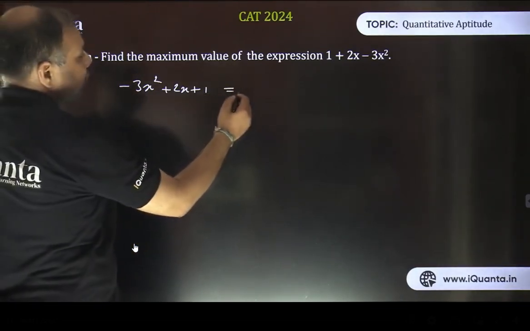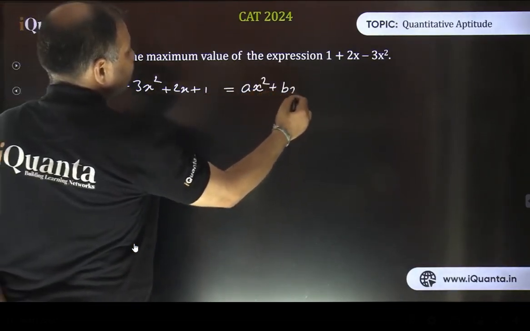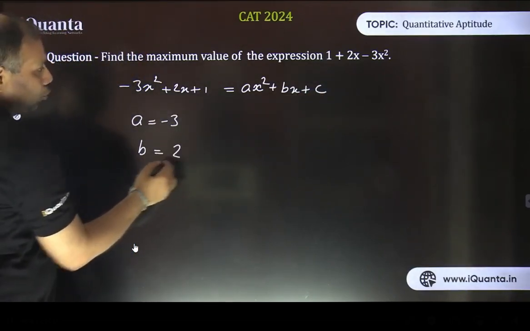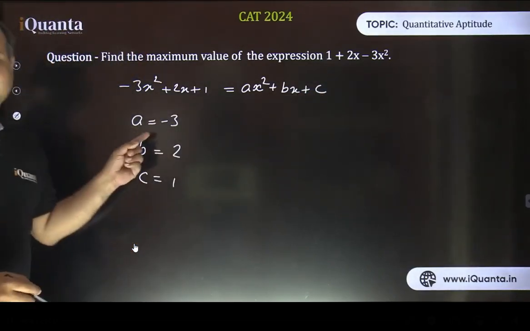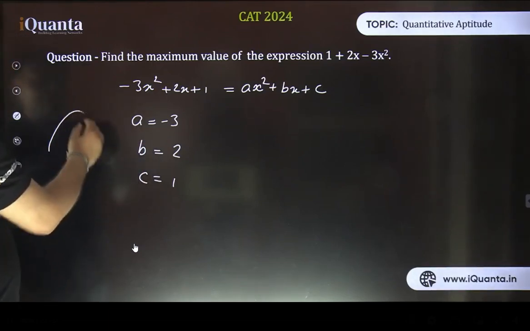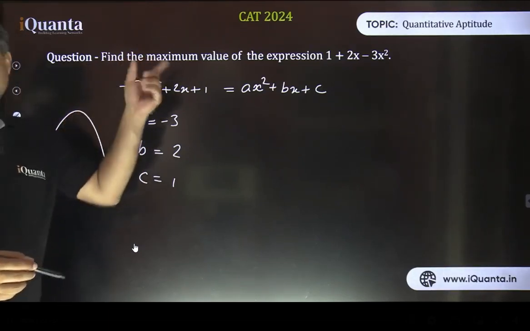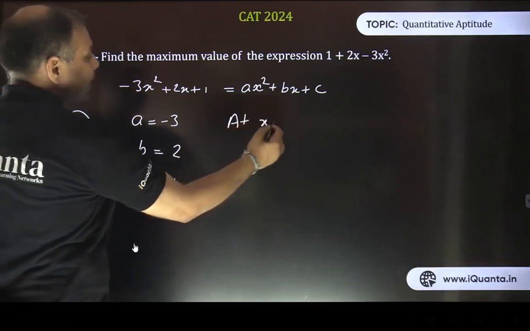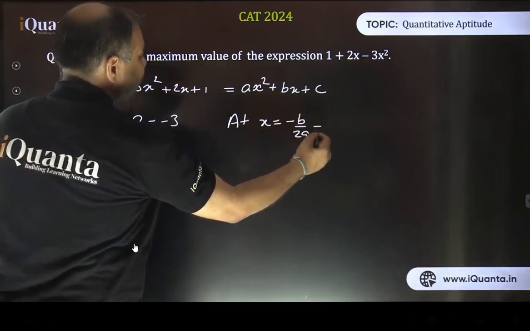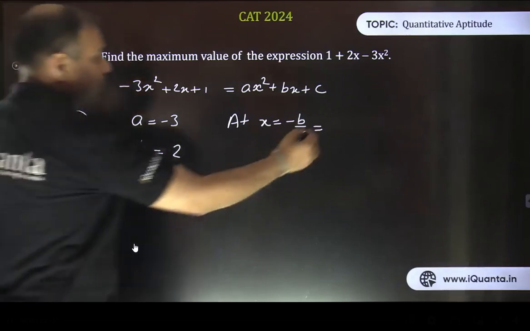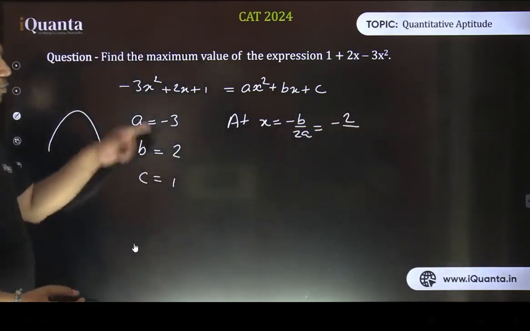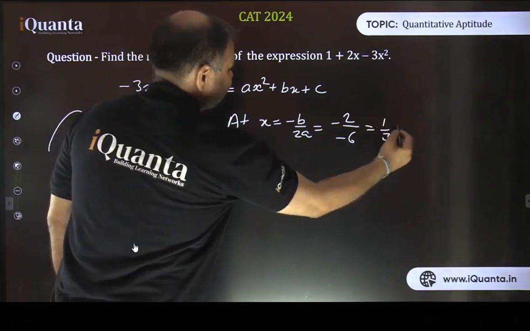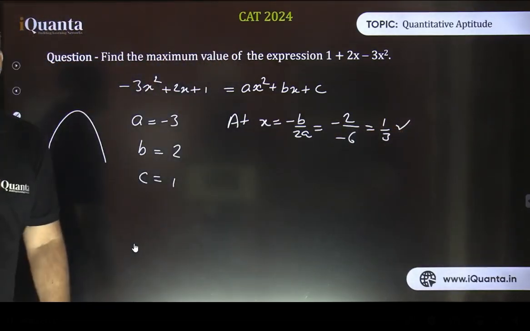How? First I'm equating it with our standard format, ax squared plus bx plus c. That means a equals negative 3, b equals 2, and c equals 1. As a is negative, the graph is a downward parabola. That means we are going to get a maximum value, which is already given, by the way, right? So at what value of x are we going to get this maximum value? At x equals minus b by 2a. Now just substitute the values. b is 2, so it becomes minus 2 upon 2 into a, that is minus 3 into 2, which makes it minus 6. So it comes out to be 1 by 3. So at x equals 1 by 3, we are going to get this value.